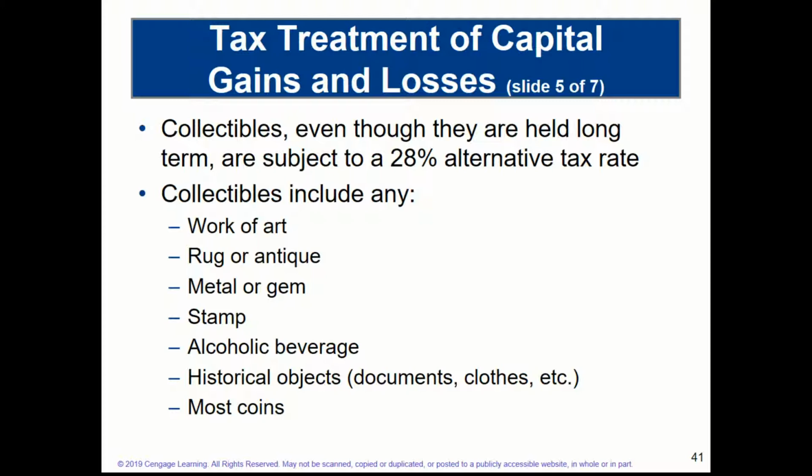Also, we can appeal to the IRS if we have a question about whether or not an item that we've sold qualifies for the 28% alternative tax rate. We can get a determination letter, for example, from the IRS and request a written response regarding this issue.